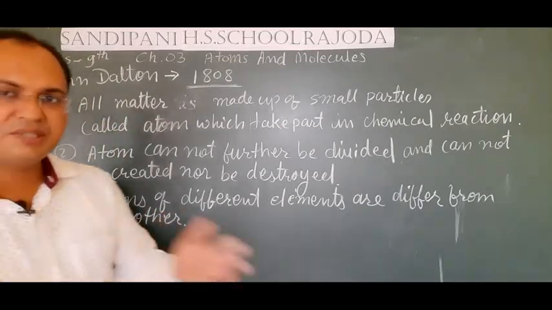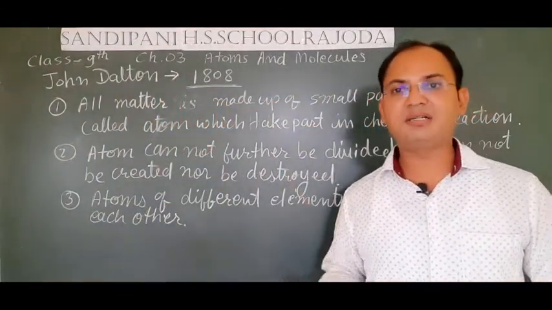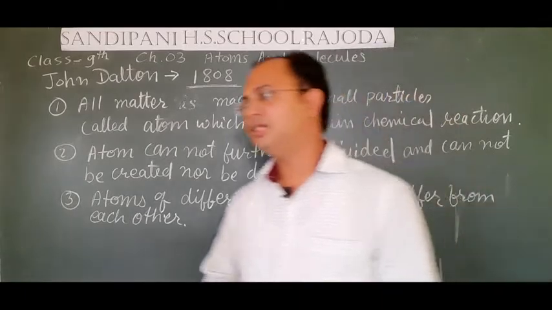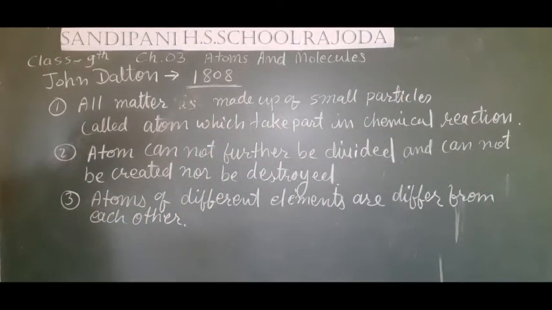Only then can the elements be different from each other, otherwise all the elements would look similar to each other. So all the atoms of different elements are different from each other.